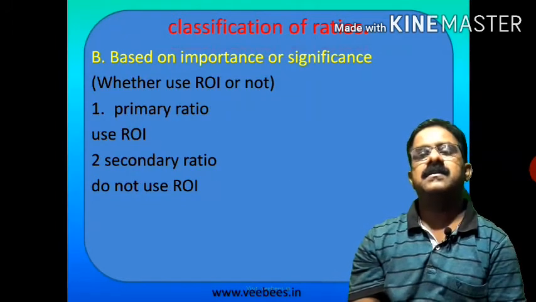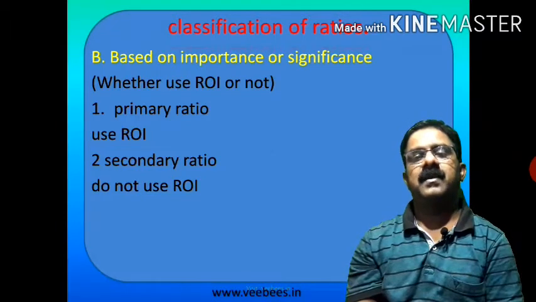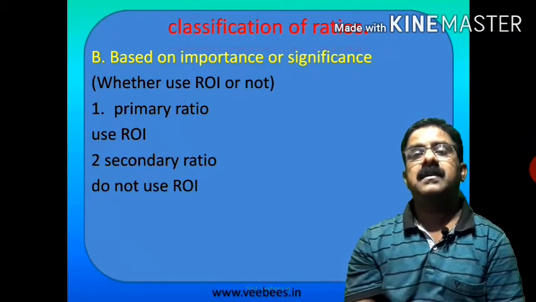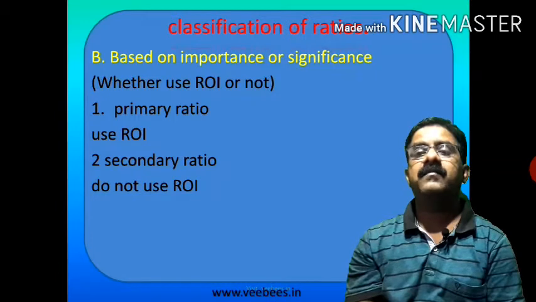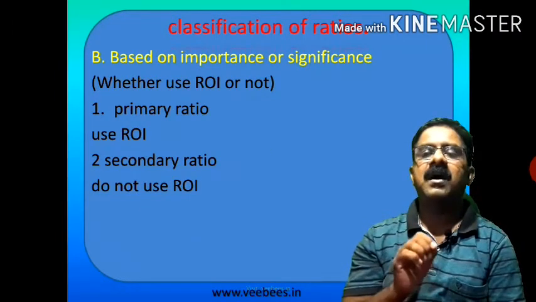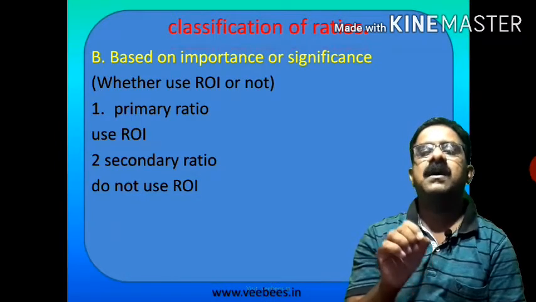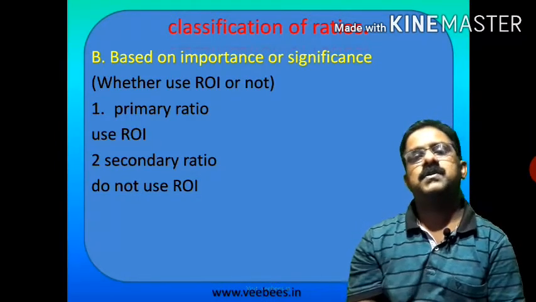Second classification is based on importance or significance. This classification is based on whether we are using ROI, return on investment, or not. If we are making analysis based on ROI, such ratios are called primary ratios.